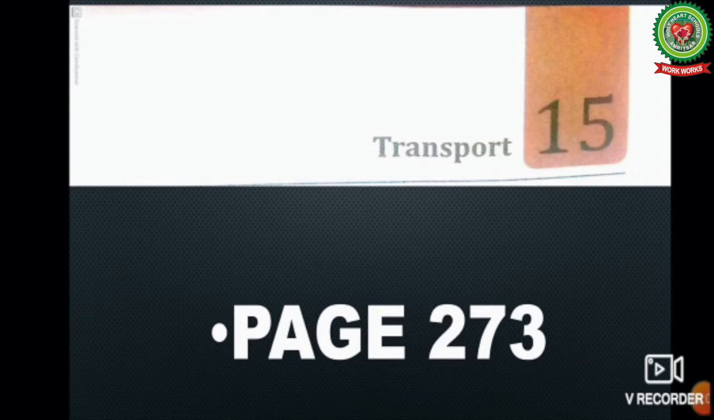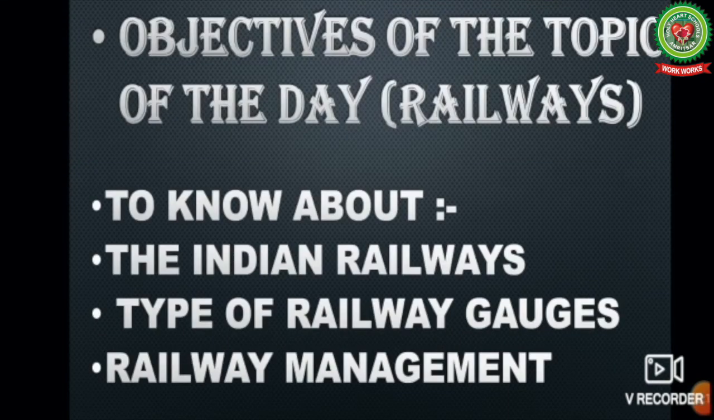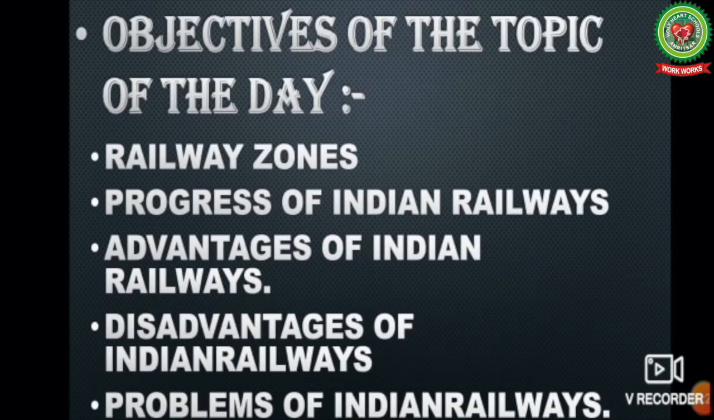The lesson that I will continue today is lesson number 15, Transport, given on page number 273 of your textbook. With the following objectives, you will come to know about the Indian Railways, types of railway gauge, railway management, railway zones, progress of Indian Railways, advantages of Indian Railways, disadvantages of Indian Railways, problems of Indian Railways.